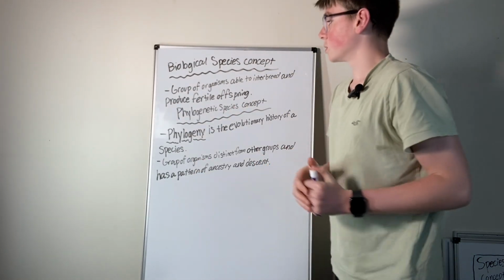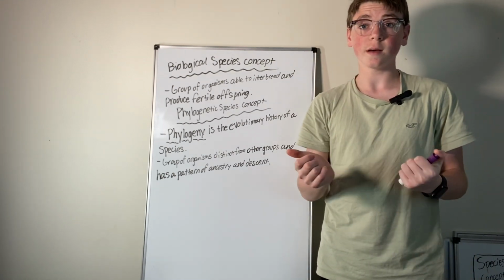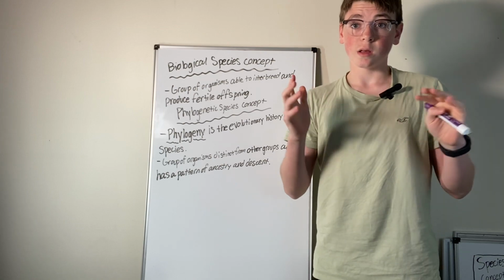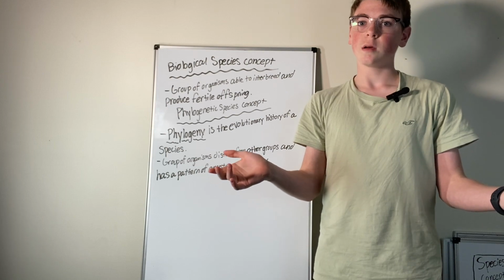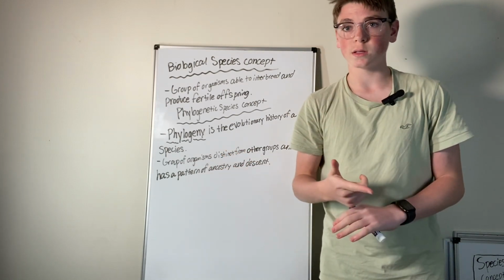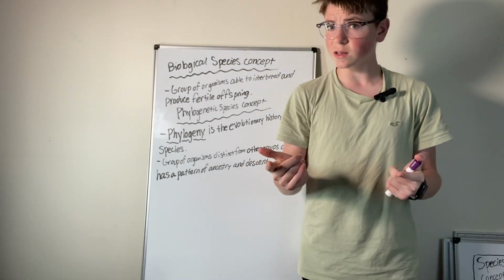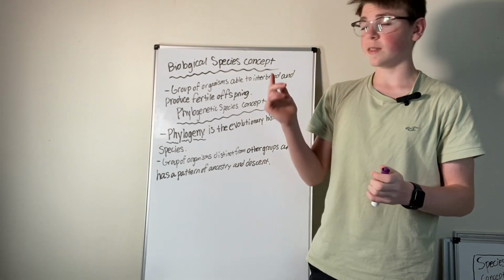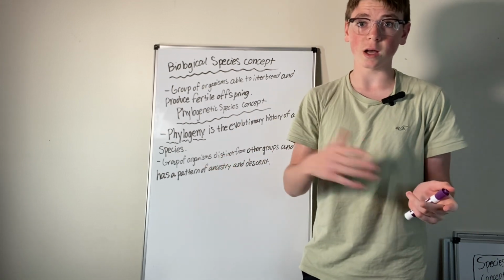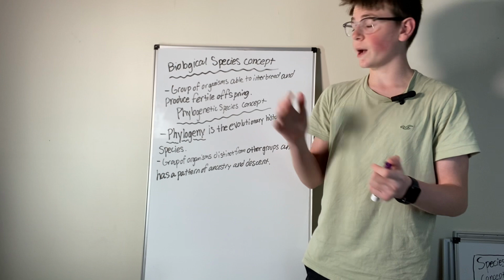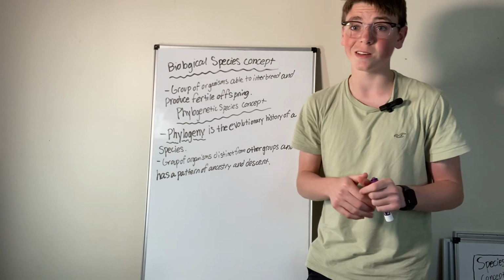Then, the biological species concept is a group of organisms that are able to interbreed and produce fertile offspring. So if these organisms can breed and there are fertile offspring, they must be of the same species, correct? But wolves and dogs, they're different species. They've had enough time to evolve into different species, but they can still interbreed occasionally. Then there are different species of plants that can interbreed, cross-pollinate. But the biological species concept works in many everyday occurrences, so it's still used.